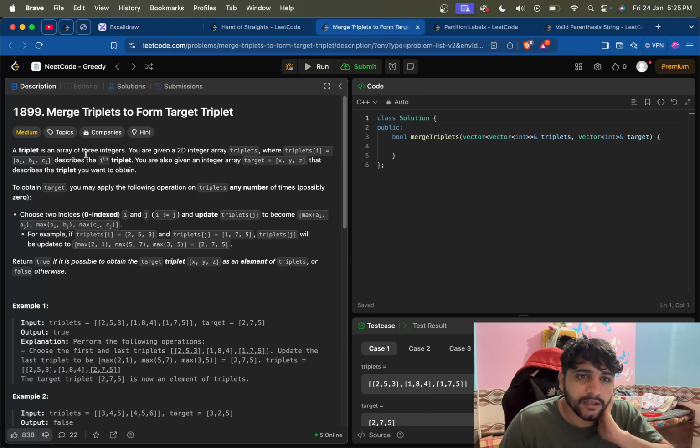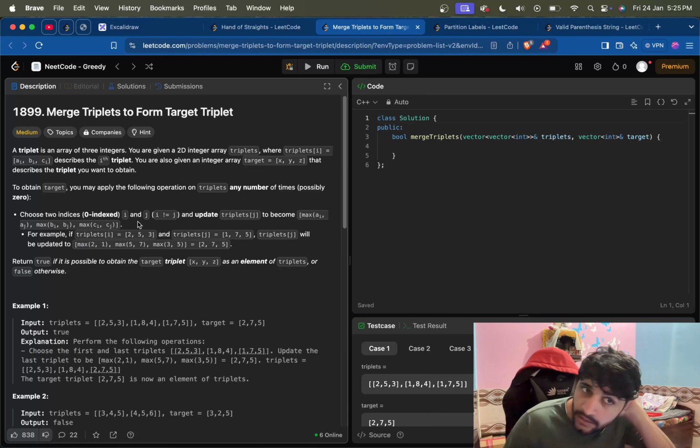So a triplet is an array of 3 integers. You are given a 2D integer array triplets, where triplets[i] is [ai, bi, ci], which describes the ith triplet. You are also given an integer array target, meaning the target triplet, that describes the triplet you want to obtain. To obtain this target, you may apply the following operation on triplets any number of times. Choose two indices i and j, and update triplet j to become [max(ai, aj), max(bi, bj), max(ci, cj)].